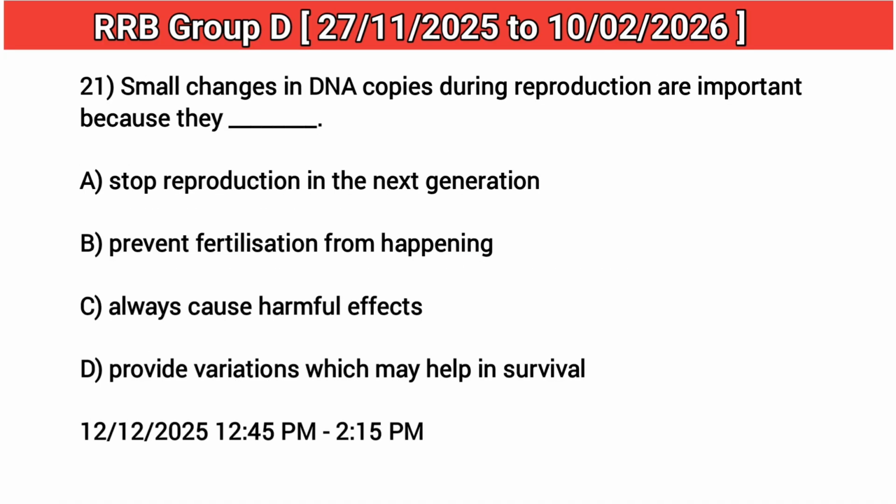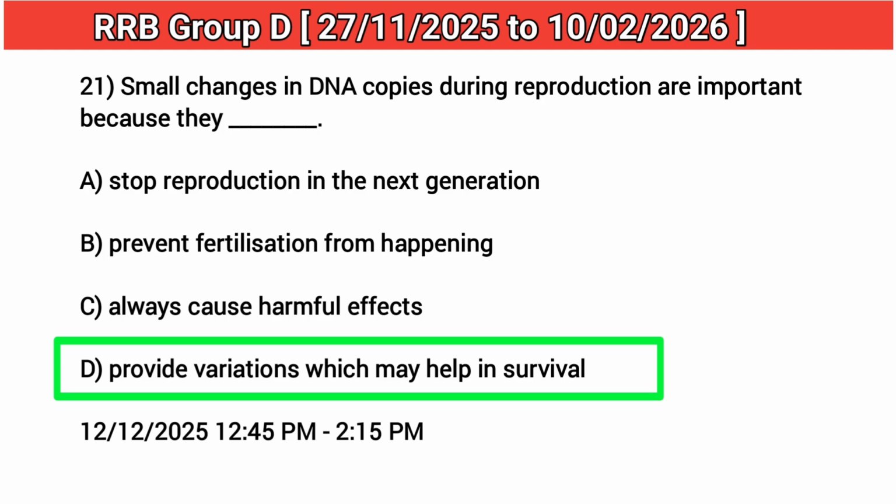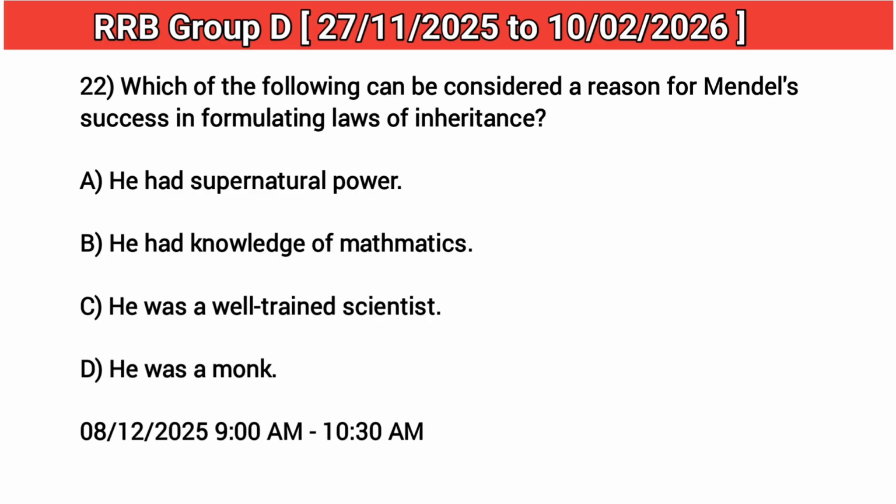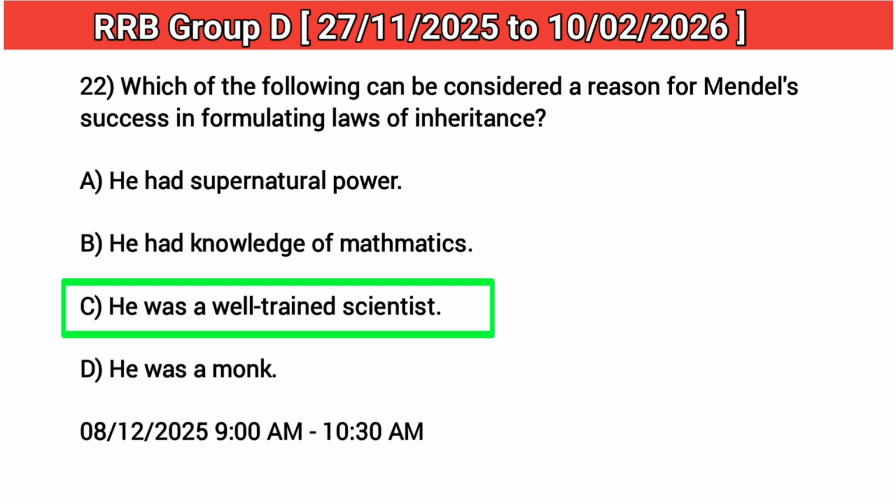21. Small changes in DNA copies during reproduction are important because they? Answer: D. Provide variations which may help in survival. 22. Which of the following can be considered a reason for Mendel's success in formulating laws of inheritance? Answer: C. He was a well-trained scientist.